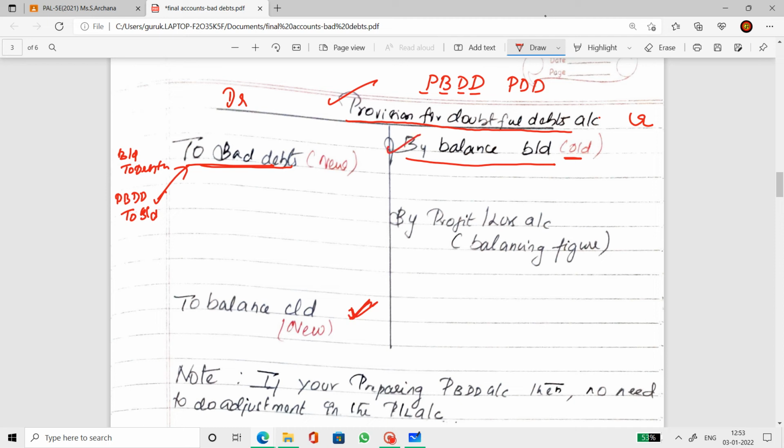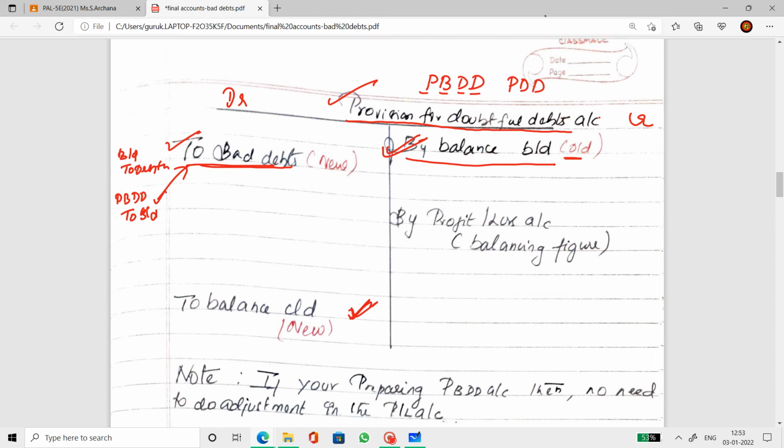So the opening balance, which you find in the trial balance, this is the new bad debts, and this is the new provision. Now this could be new bad debts or the bad debts balancing figure from the bad debts account. Here I'm assuming that there is no old bad debts, that is why I wrote it as new only. But sometimes if old and new exist, then it is better to prepare the bad debts account and transfer the whole bad debts figure to the provision account, which I'll tell you with an example.